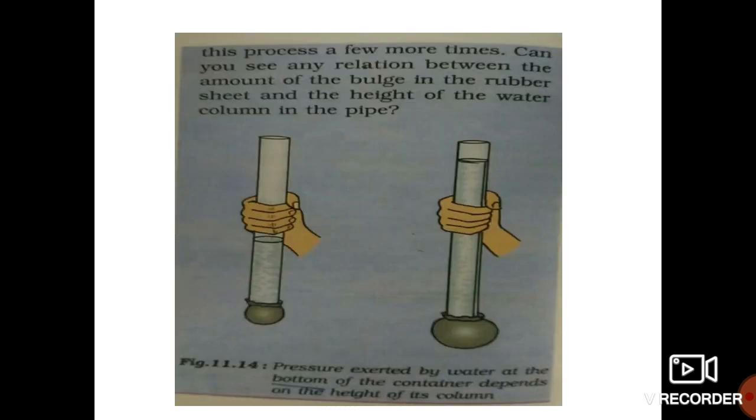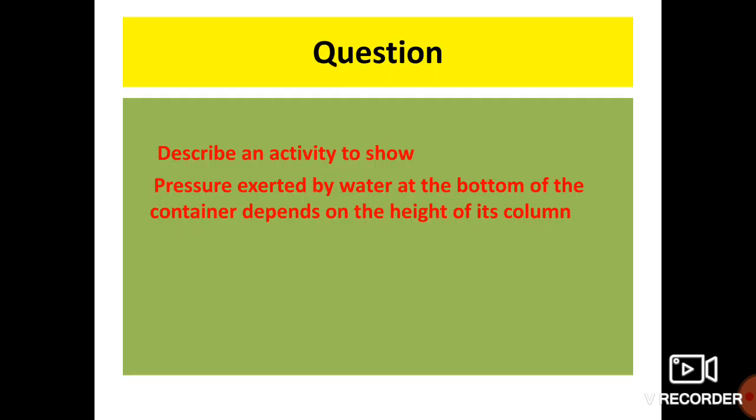Good. You have to draw this in your homework. Here are the questions. What is the question? Only one question is there. Try to answer it now. Describe an activity to show that pressure exerted by water at the bottom of the container depends on the height of its column.